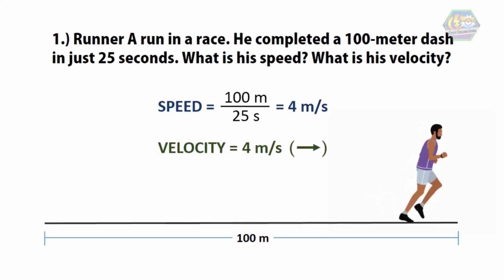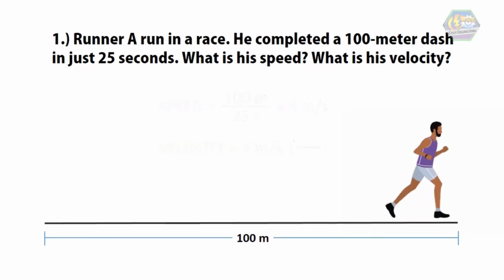Therefore 100 meters divided by 25 seconds is equal to 4 meters per second, going towards the right. Now we clearly understand what is meant by speed and what is meant by velocity. We can easily find these quantities if we know the distance or the displacement covered in a particular time.